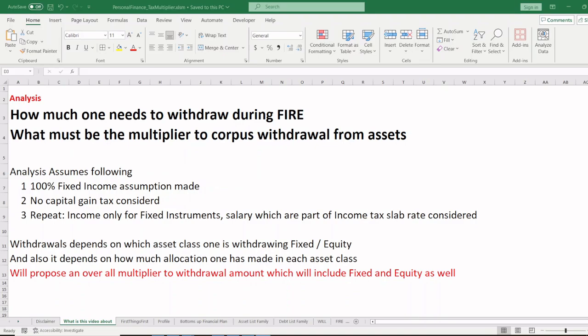Short-term debts are about 20% tax, right? So again, I will propose an overall multiplier for the withdrawal amount. Okay, first things first, let's clear some things off the table.